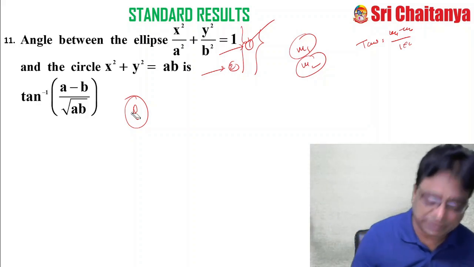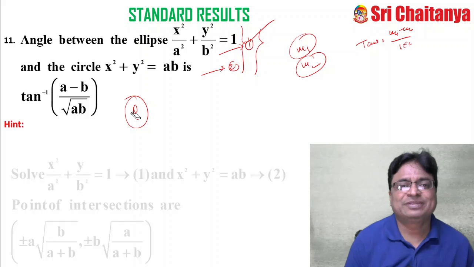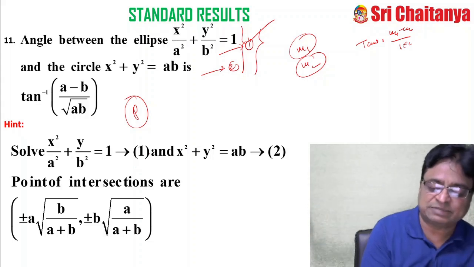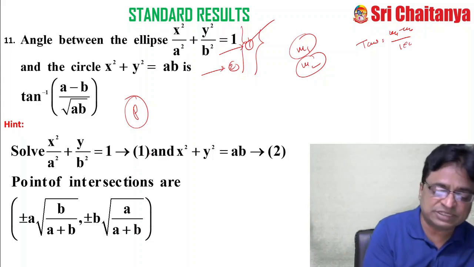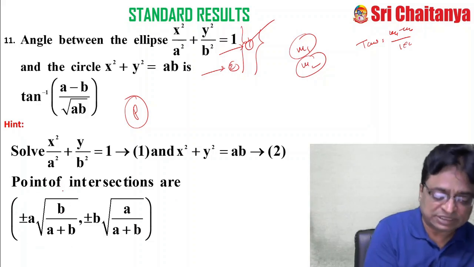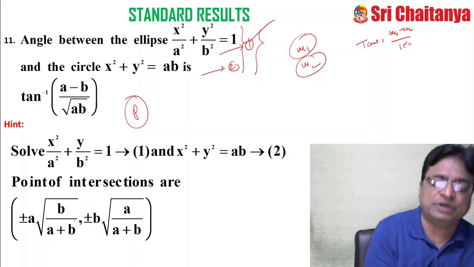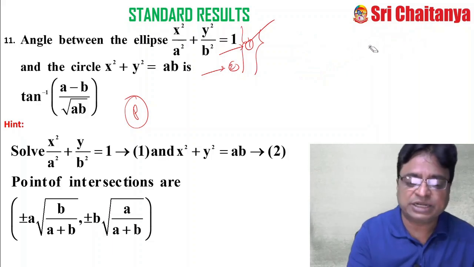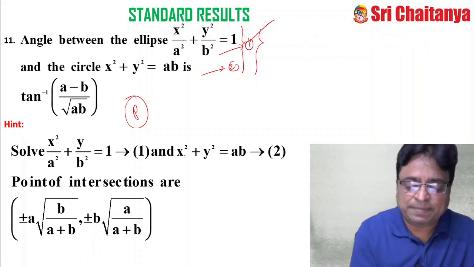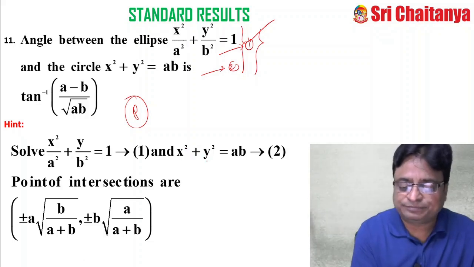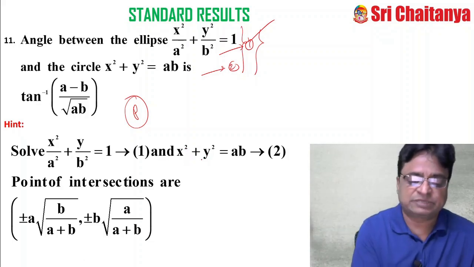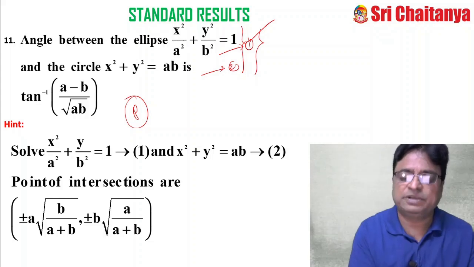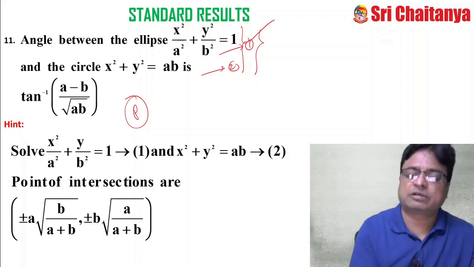But here the beauty in the question is you will get symmetric points. That's why you never get any confusion also. So see, suppose this is my equation of the circle and this is my equation of the ellipse. What I am now doing, I have solved this. Thereby I will get 4 points of intersection. The points of intersection are plus or minus a into root of b by a plus b, comma plus or minus b into root of a by a plus b. How to get it? You just multiply the second equation with 1 by b square and subtract. You will get x. After finding x, you find y by substituting in equation 2. So after getting x, automatically you will get y.